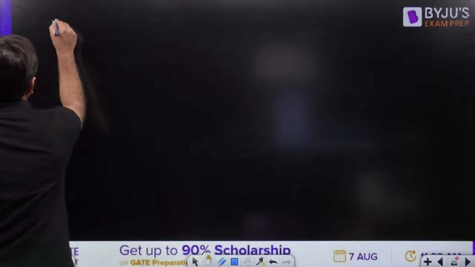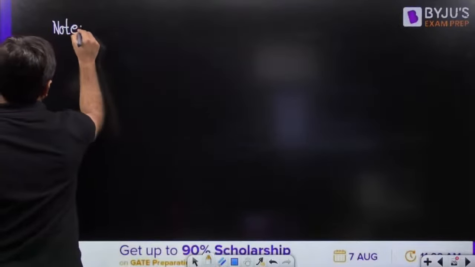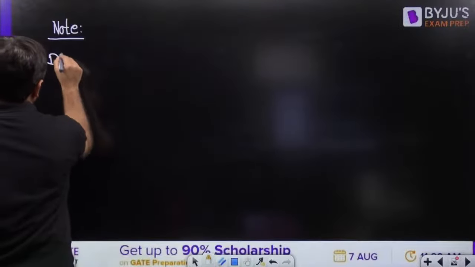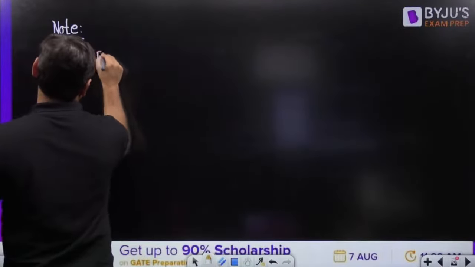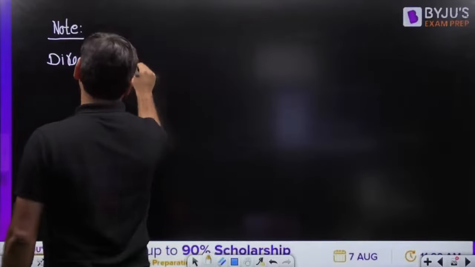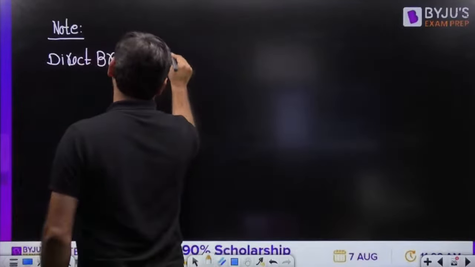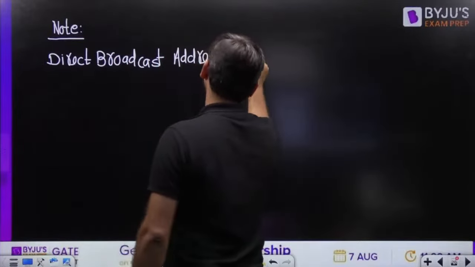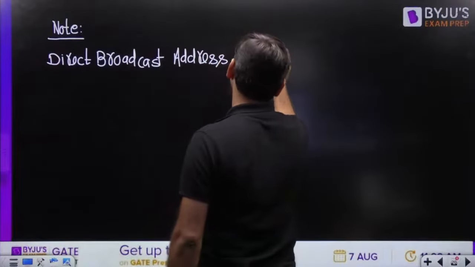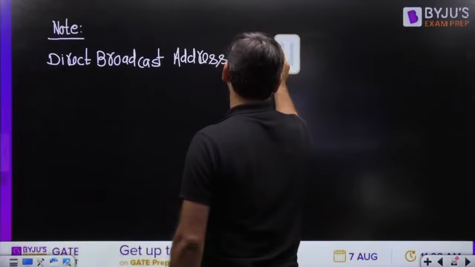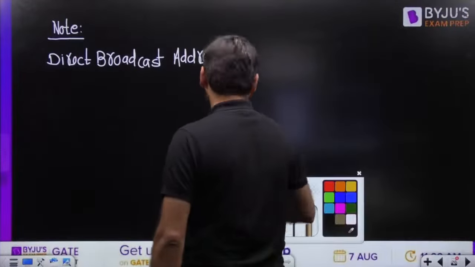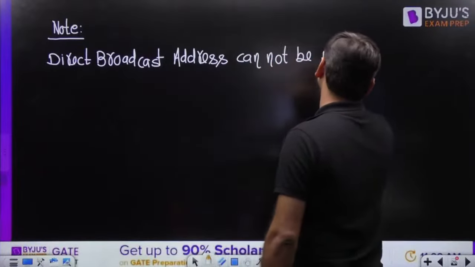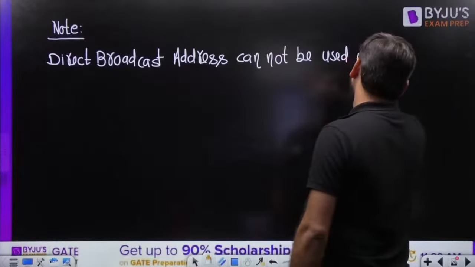I am writing a point in the note, my dear friends. Direct broadcast address cannot be used as a source IP.